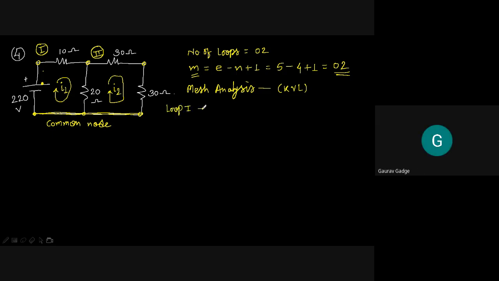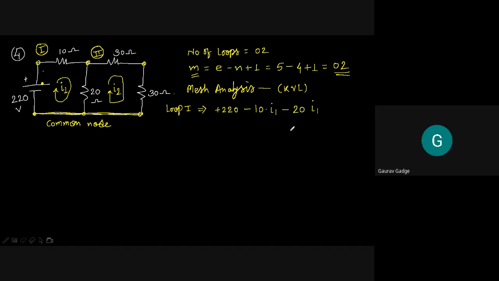Okay, loop 1 I am writing here plus 220 minus 10 I1. Perfect. Shall I write minus 20 I1? Yes, sir. Okay, minus 20 I1.